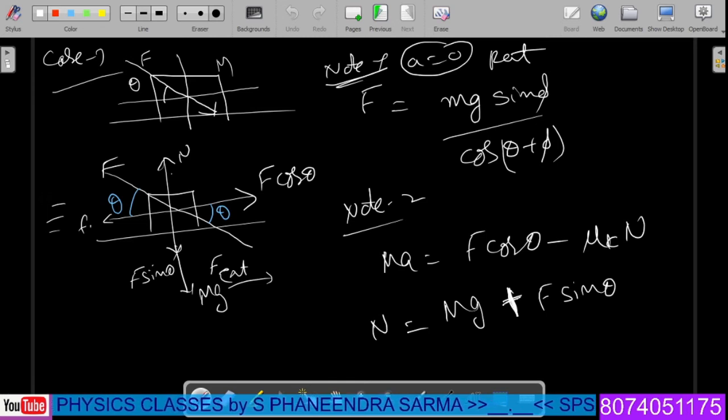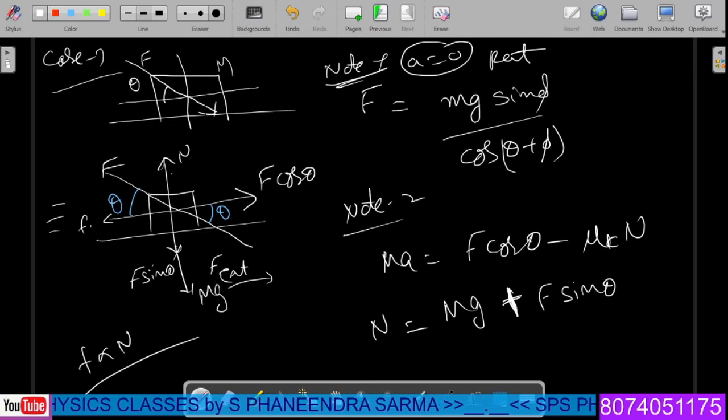Therefore, frictional forces are more. Why? Because friction force is proportional to the normal reaction. Therefore, pushing is a little bit harder compared to pulling. That's why a tractor contains the engine at the front side. A lorry, let us take, has the engine at the front side. Let us take a train, engine at the front side. All of them are pulling the system instead of pushing. That's the logic we have to follow here.